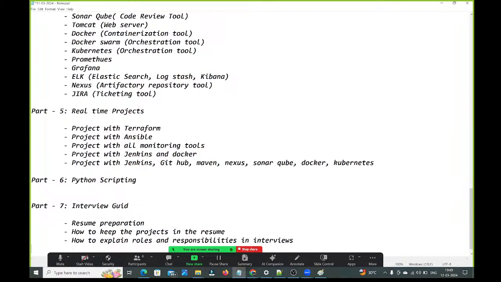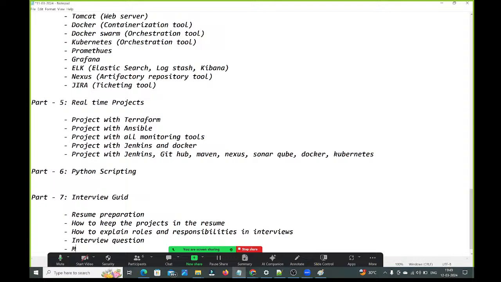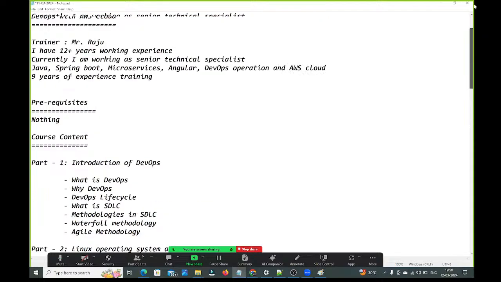Next, I am going to provide some interview questions, guys. AWS services wise, DevOps tools wise, for each service, for each tool, I will provide the interview questions. Finally, we will conduct some mock interviews also, guys. This is part 7, guys. Okay, clear, guys? So let me go through once again.